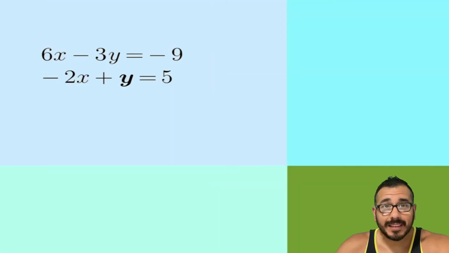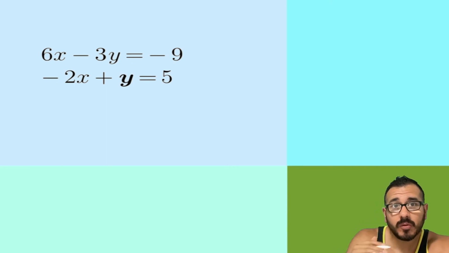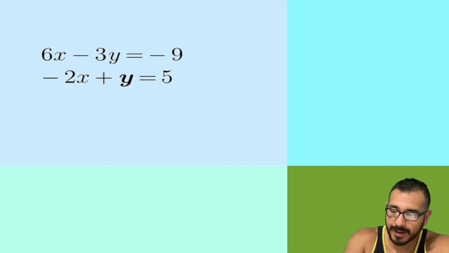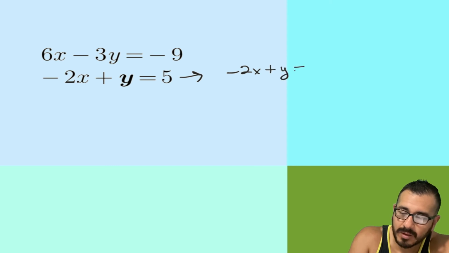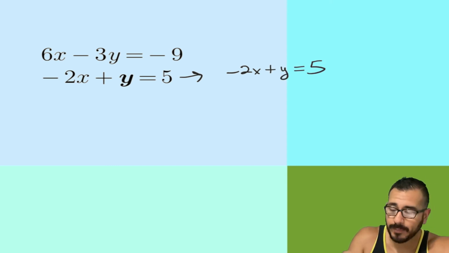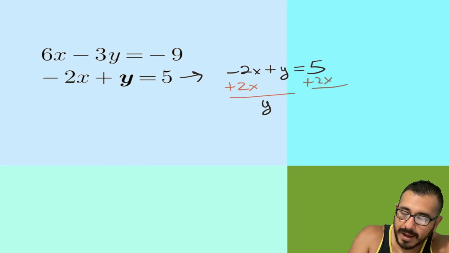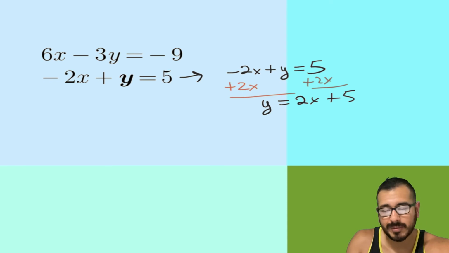All right, so let's look at this case right here. So once again, the process doesn't change. We pick one of those two equations and we're gonna solve for either x or y, whatever one is easier. So let's go ahead and take this second equation and solve it for y. I'm gonna add 2x to both sides, bam, bam. So we get y equals 2x plus 5. It's addition, doesn't matter if I write the 5 first or the 2x first, same thing.